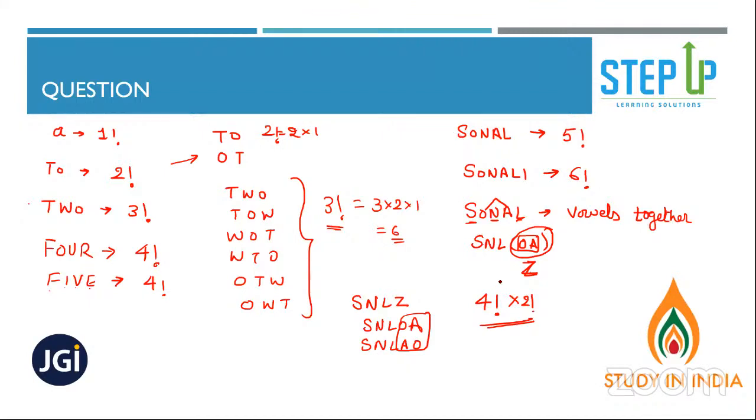All right. Whoever said this is correct. Why 4 factorial? Anindya, because 1, 2, 3, 4, it became a 4-letter word now. OA, I'm considering it as 1 letter. Vowels, I'm considering as 1 letter. Understanding?